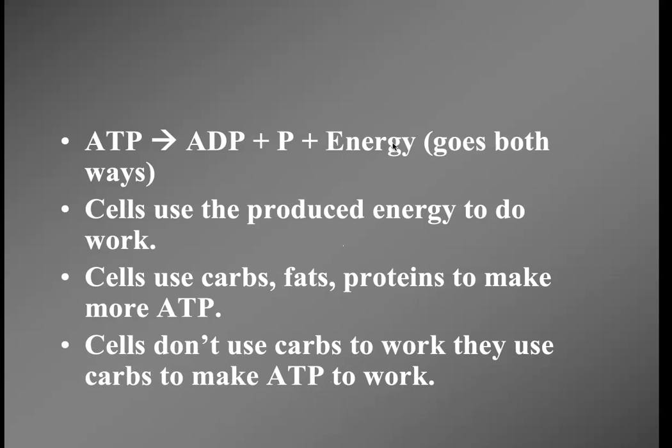So cells don't use carbs to do work. Cells use carbohydrates and fats to make ATP, and then the ATP does the work. So cells use the carbs and fats to make energy to put the phosphate back on the ADP to give us ATP. Once we have ATP, ATP is used to do the work by breaking that last bond with that last phosphate to give us energy.